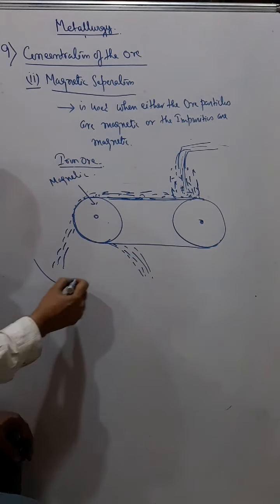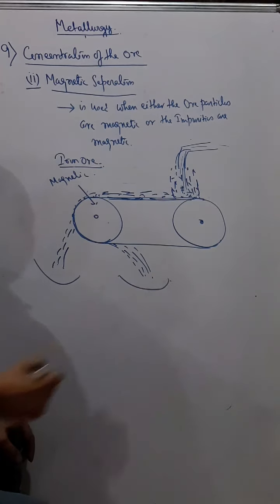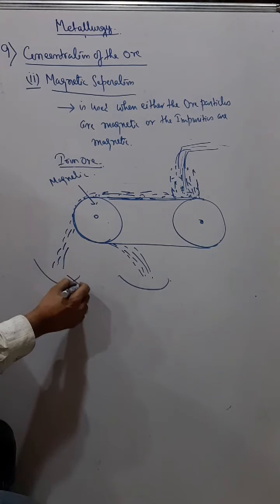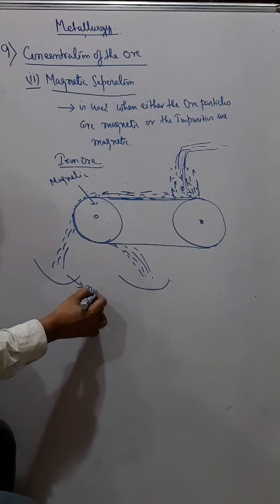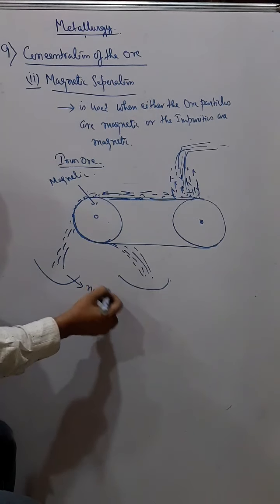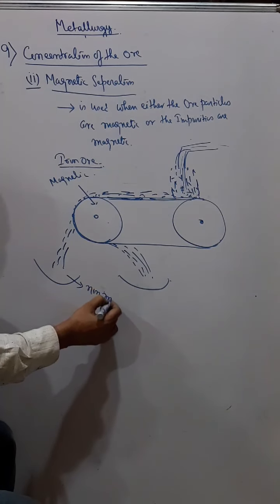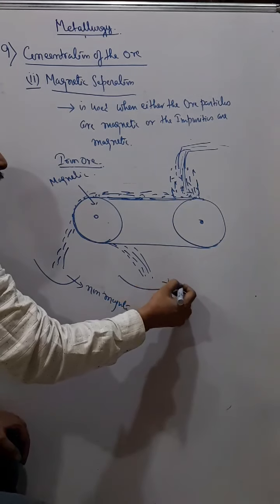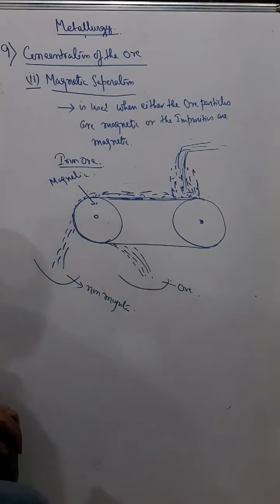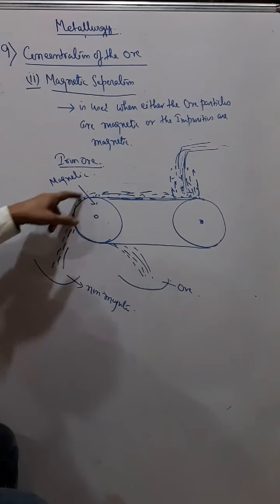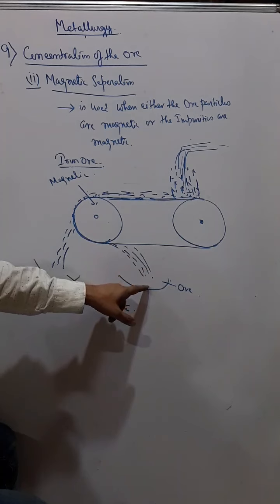Now if we keep two containers here, you can understand the impurities are non-magnetic. In this case, iron ore, the impurities are non-magnetic, and here you get the ore. Ultimately the non-magnetic particles get separated here, and the magnetic particles get separated here.